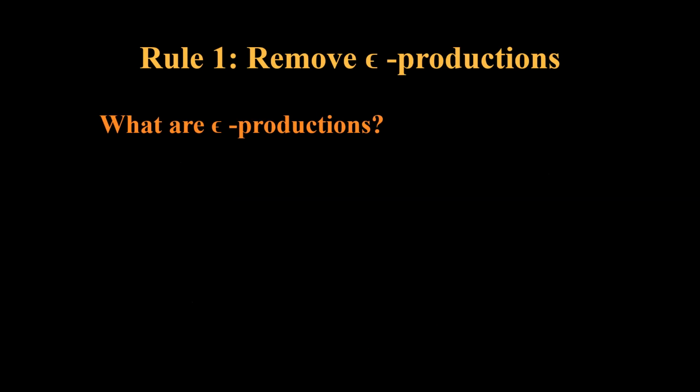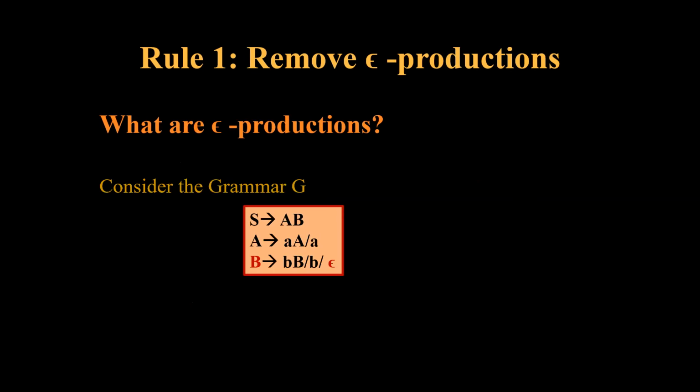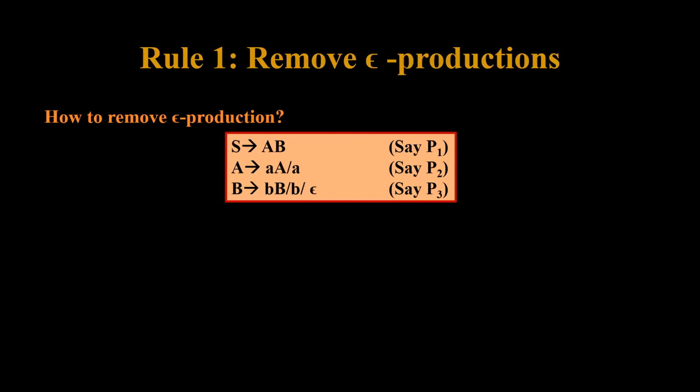First rule is remove epsilon productions. What are epsilon productions? Say for example, I have a grammar S tends to capital A, A tends to small a, capital A or small a, B tends to small b, capital B or B or epsilon. Here B tends to epsilon is an epsilon production. Now how do we remove the epsilon production? Productions as given here: one is from S, another from A, and third from B. Say P1, P2 and P3.